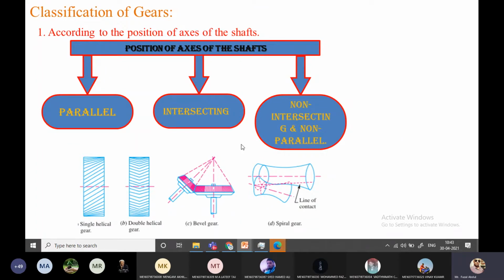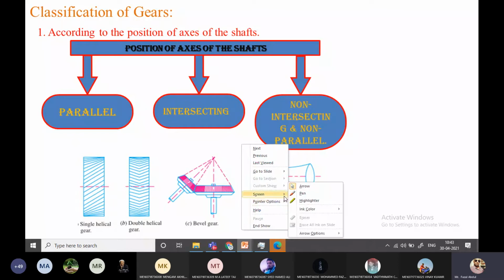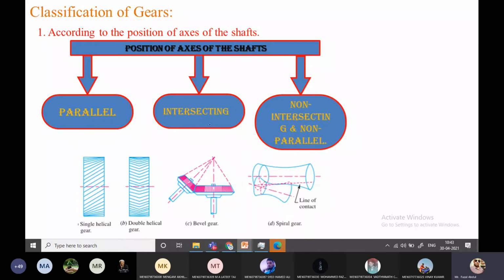See here, this is the axis of the gear, this is the axis of the gear. So based on the position of the axis, the gears are classified into three categories: parallel, intersecting, and non-intersecting, non-parallel.